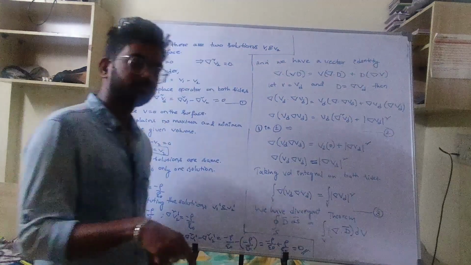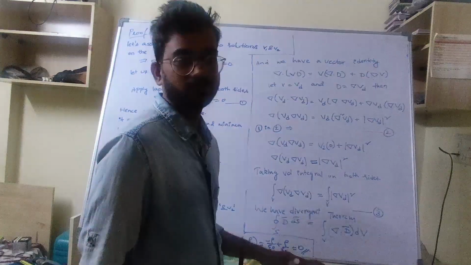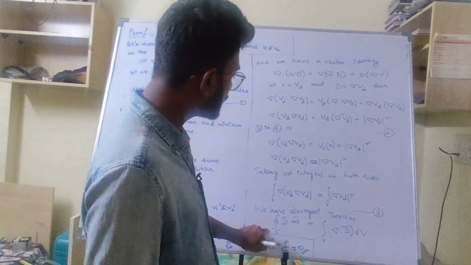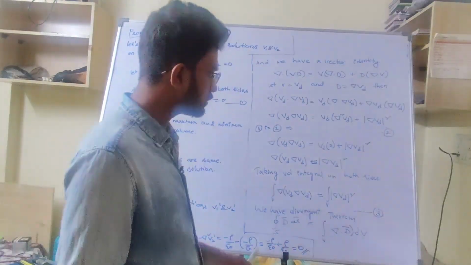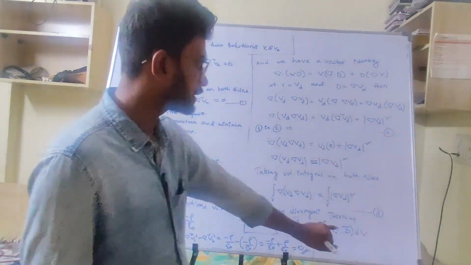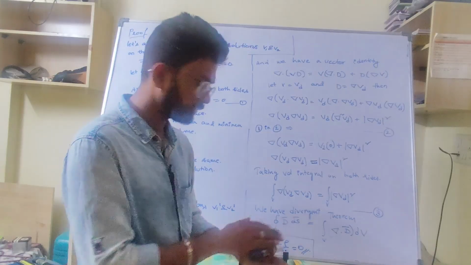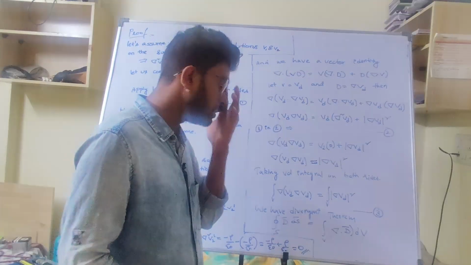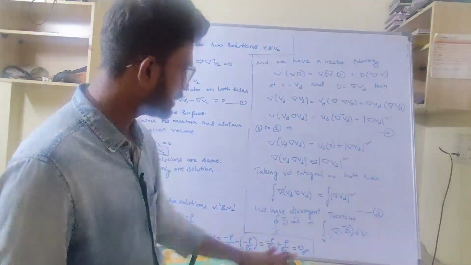And again in vector algebra I have another theorem called the divergence theorem. The surface integral of D vector dot dS vector is equal to the volume integral of the divergence of D. Okay, surface integral of vector D is equal to the volume integral of the divergence of D.